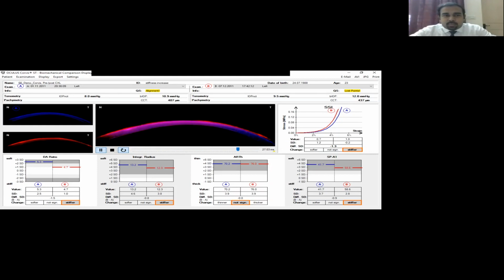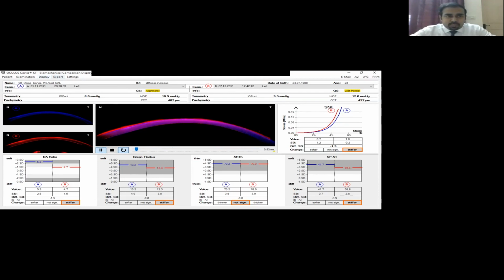The same thing could be used in a keratoconus scenario, where in the first visit the patient was stable, and at the second visit you suspect that the patient is progressing. Then you compare their SSIs between the two visits, and you know that if the cornea has become softer, there is a higher chance that the patient has progressed.